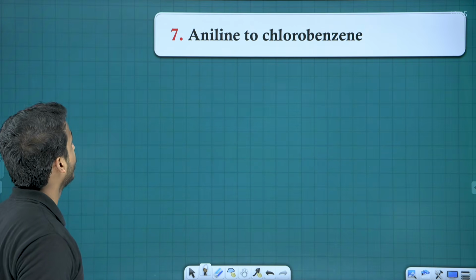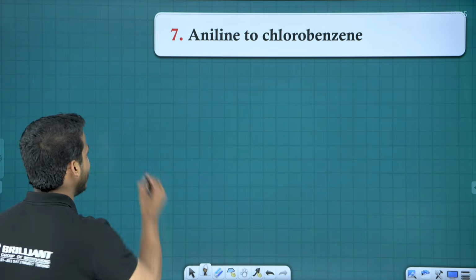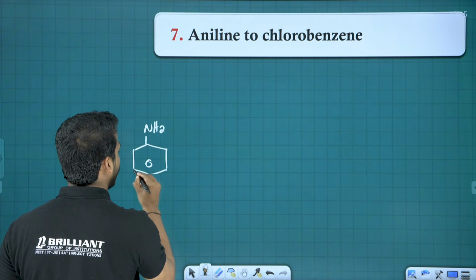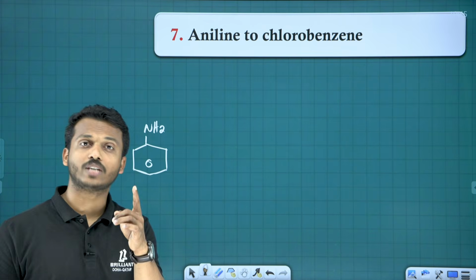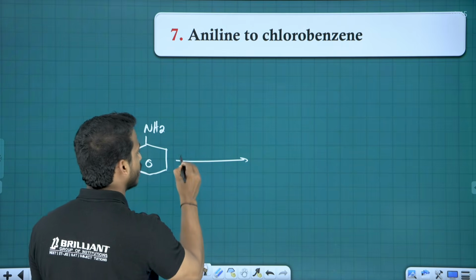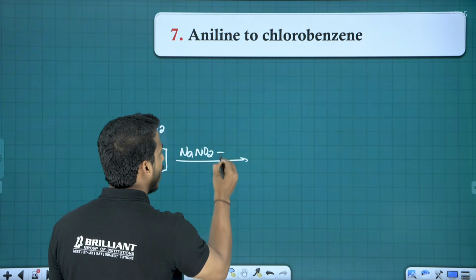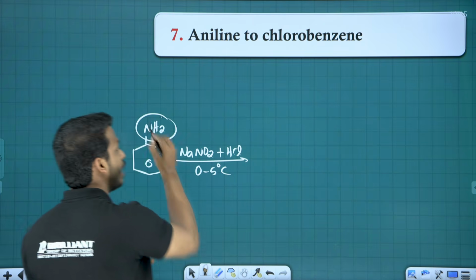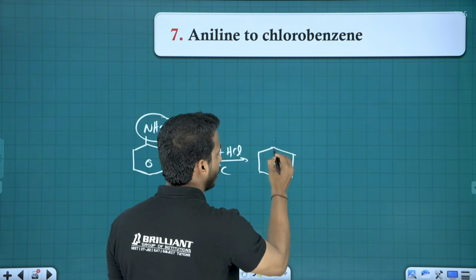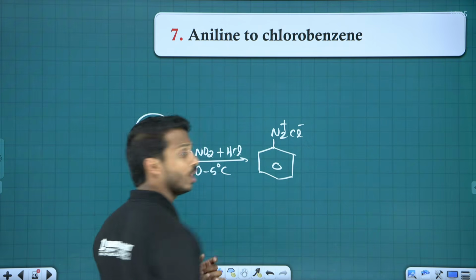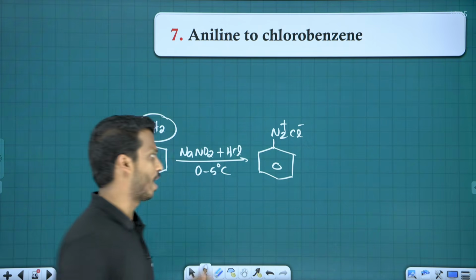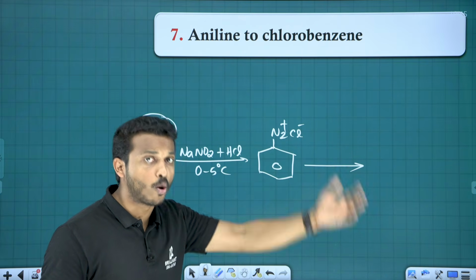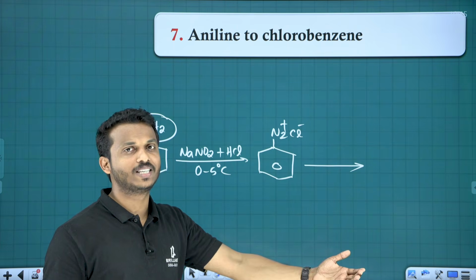Ready all? Next one. Aniline to chlorobenzene, one of the easiest reactions. Aniline directly we can't convert into chlorobenzene. First we have to do diazotization. What is diazotization, my dear? When you treat with NaNO2 and HCl at 0 to 5 degrees Celsius, the NH2 becomes N2Cl. What do you call this salt? Benzene diazonium chloride. From this benzene diazonium chloride, you can convert it to chlorobenzene, bromobenzene, iodobenzene, fluorobenzene, everything you studied.